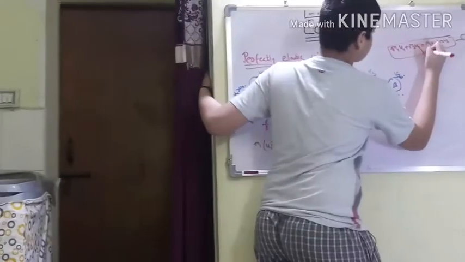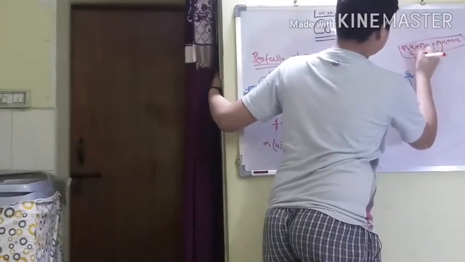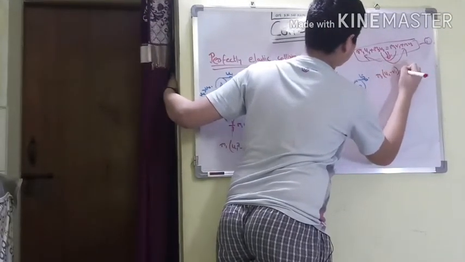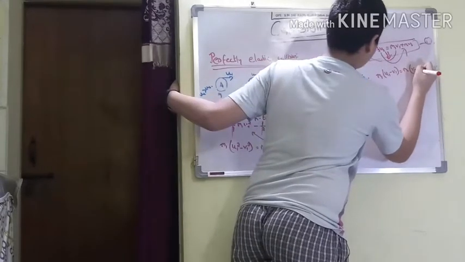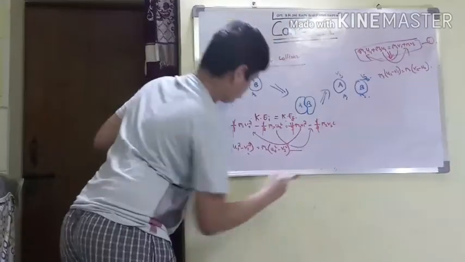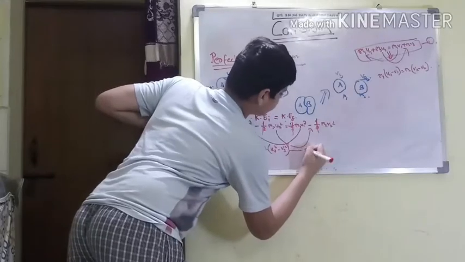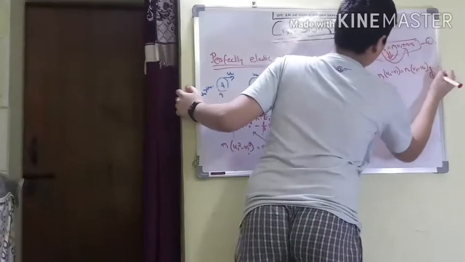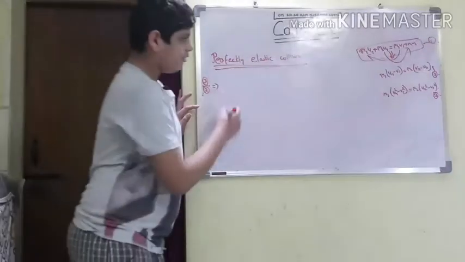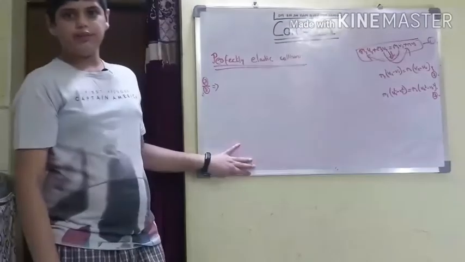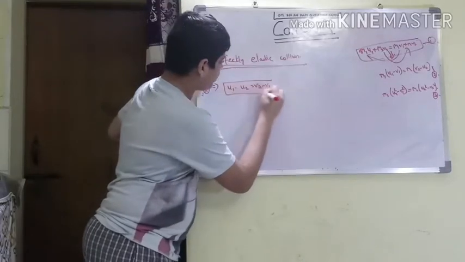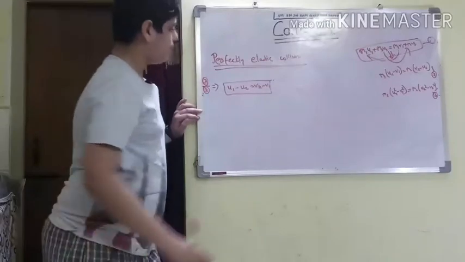I forgot to do something here, I am sorry. Now we will send this to this side and that to the other side: m1 into u1 minus v1 is equal to m2 into v2 minus u2. Let us say this is equation 3 and the earlier one is equation 2. Now I will divide equation 2 by equation 3. We are not writing the derivation here because the video will become lengthy. u1 minus u2 is equal to v2 minus v1.